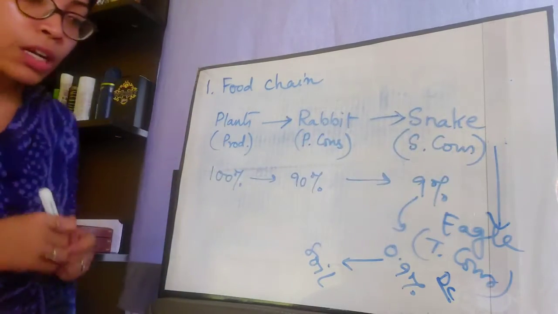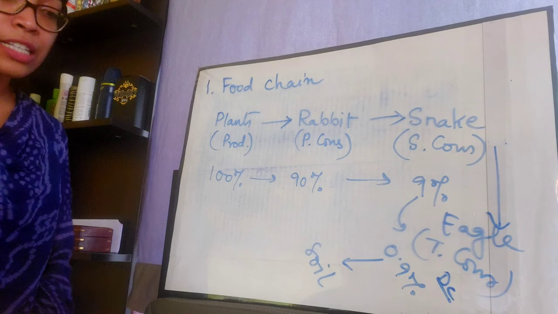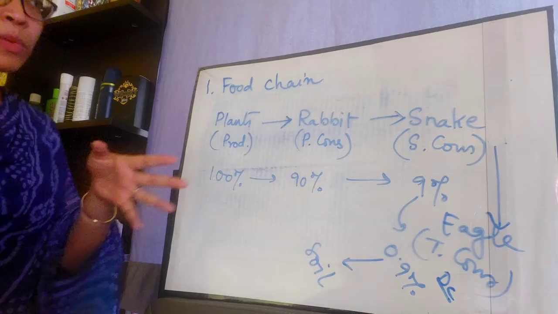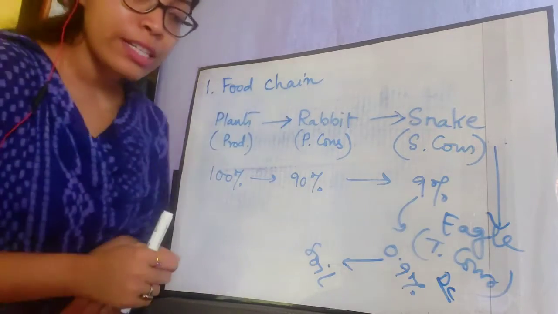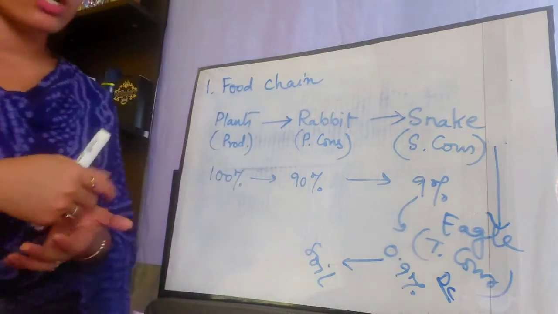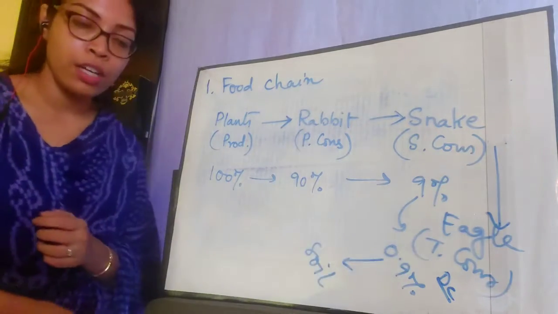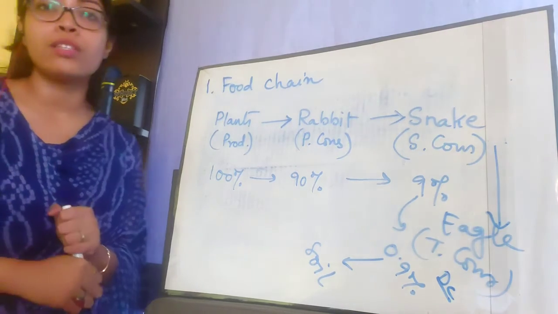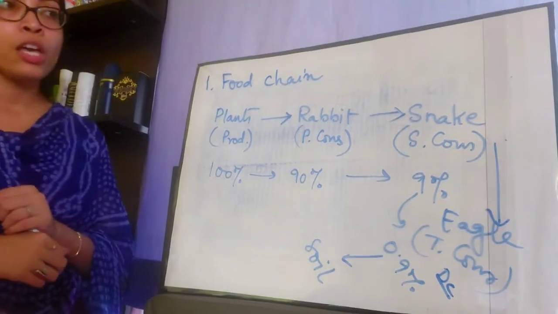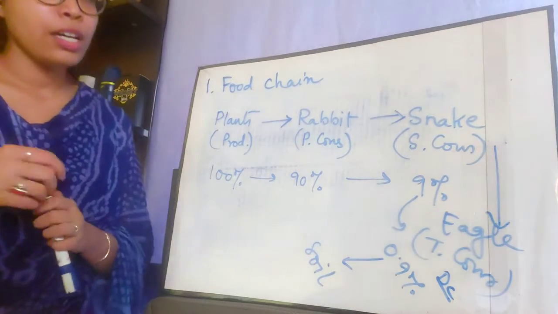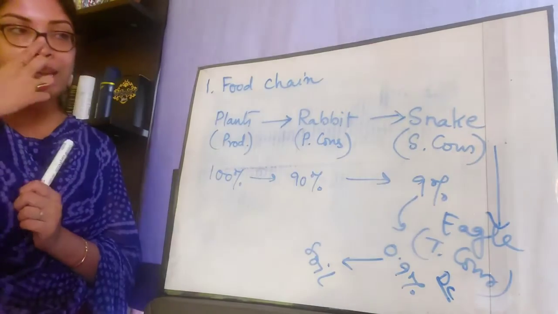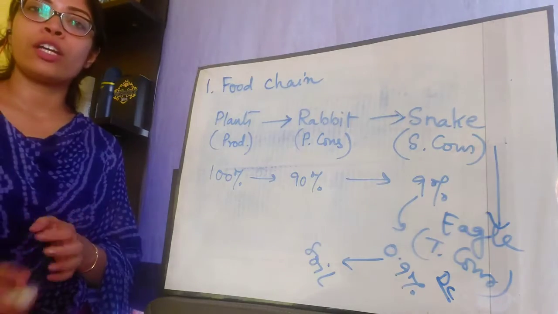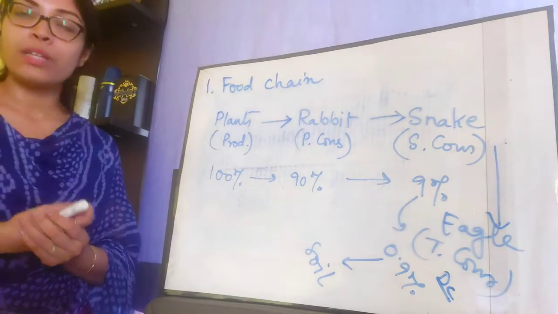In this second food chain, grass is eaten by insect. Insect is eaten by frog, which is a carnivore, meaning a secondary consumer, and frog is eaten by eagle, which is also a carnivore and is the tertiary consumer, third level consumer. This food chain is found in a grassland ecosystem. So I hope everybody has understood the concept of food chain, the different examples of it, and how energy passes from one organism to the other within the food chain.